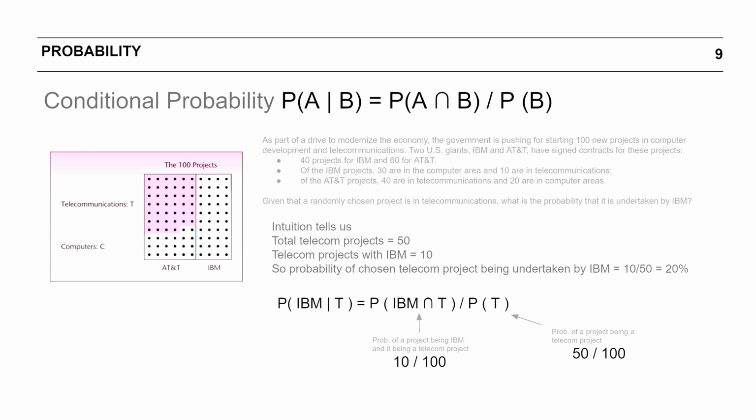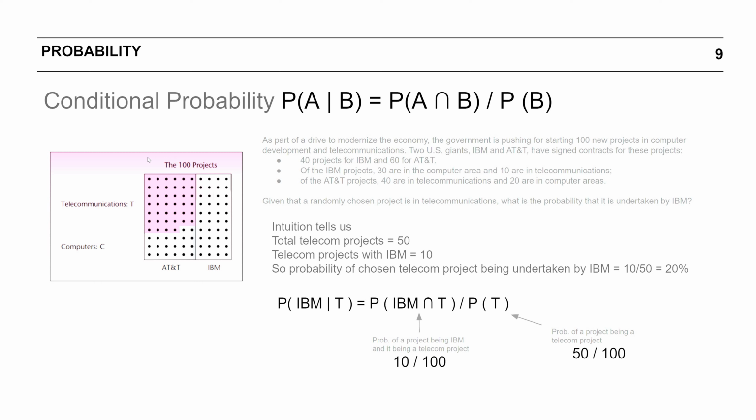Now the question is, given that a randomly chosen project is in telecommunications, what is the probability that it is undertaken by IBM? Now let's understand it first intuitively, and then we'll plug our intuition into a formula. This would help us formalize our understanding. So intuition tells us, what do we need to calculate first? We need to calculate what is the information that we have.